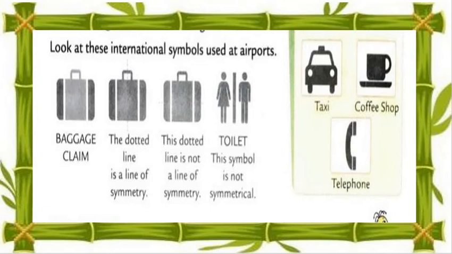Baggage claim, then after the dotted line of the symmetry. Then after this dotted line is not a line of the symmetry. And here is a washroom. This symbol is not symmetrical.